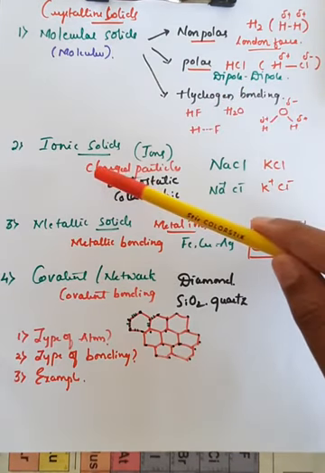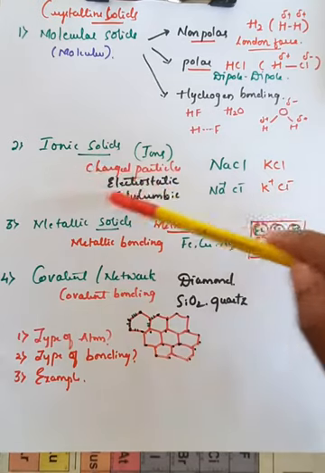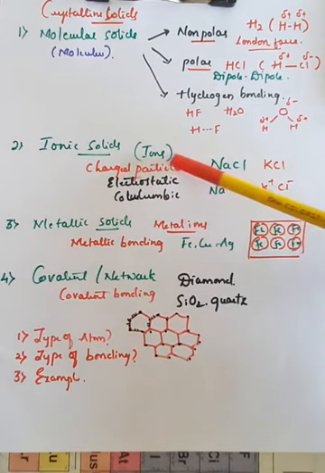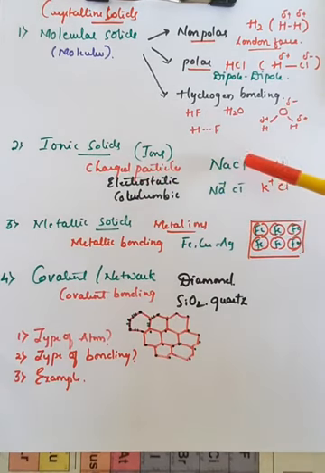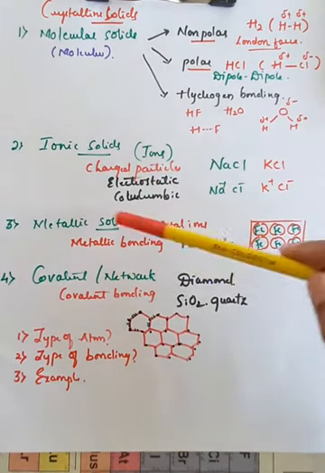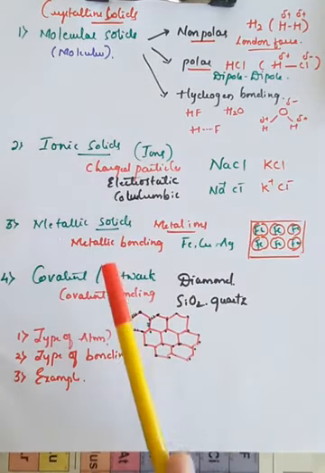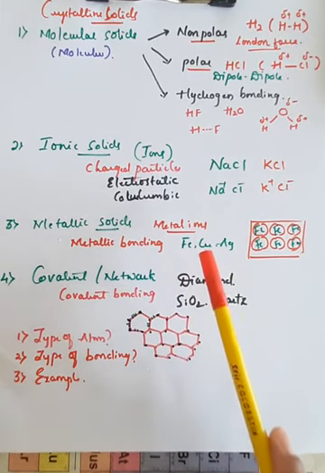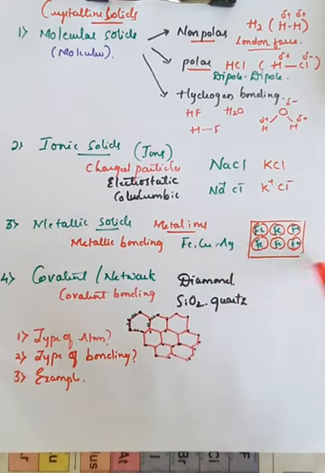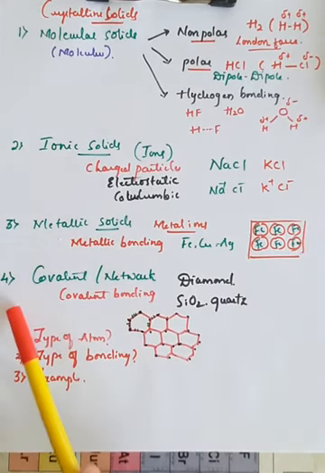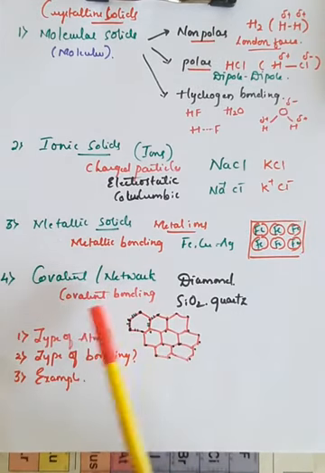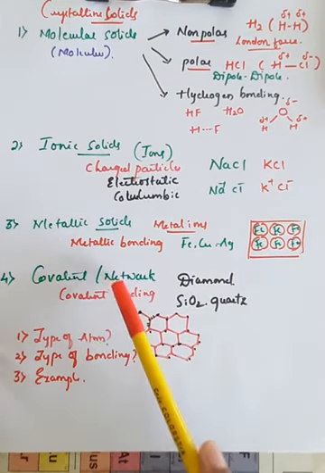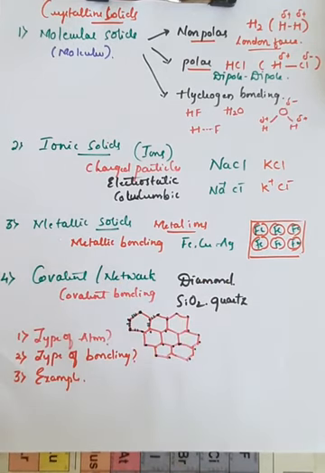The second important classification is ionic solids. These are also called charged particles because they are ions, and the force of attraction here is electrostatic or purely Coulombic in nature. NaCl or KCl is the best example. Third, in metallic solids there is metallic bonding, which involves metal ions. If you take an example of Fe, copper or any metal, the arrangement is made up of the same kind of atoms. Fourth is covalent or network type of bonding, and due to the covalent bonding, diamond is the best example, or you can take silicon dioxide or quartz also.